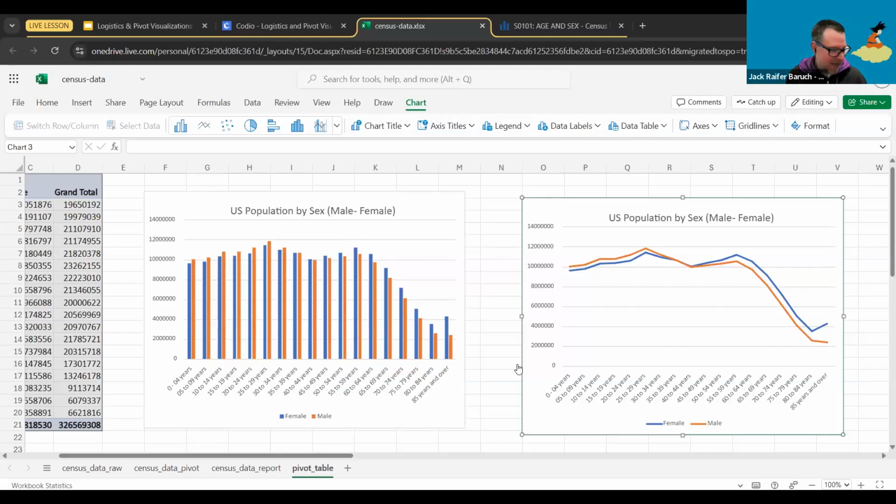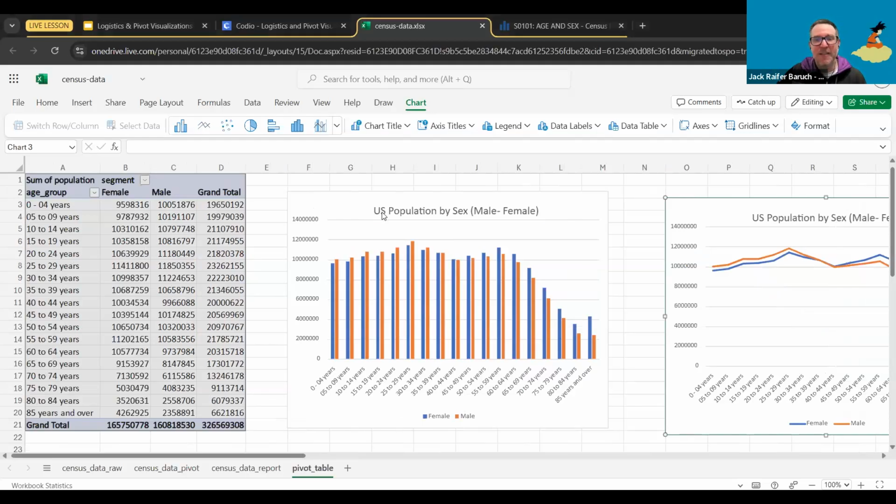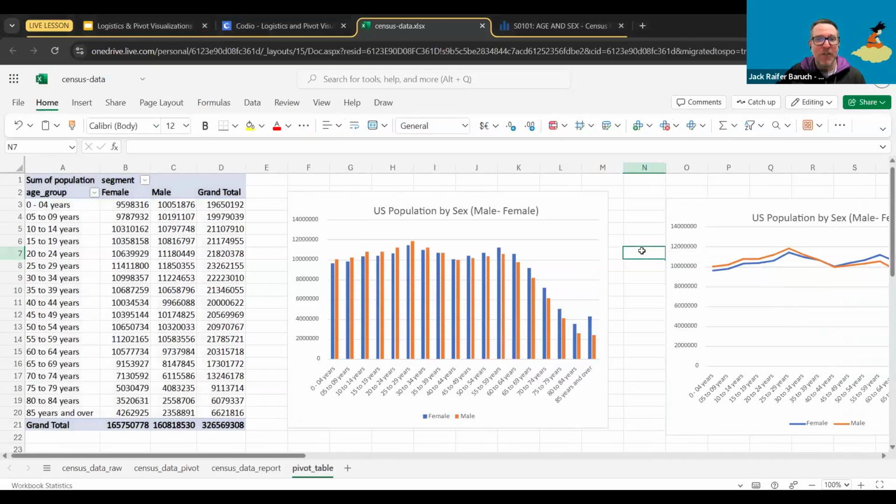Now, here's a question. If we already decided that and we only wanted to look at that tiny piece of the population, shouldn't there be an easier way to just zoom in? Well, it turns out that there is. So let me introduce you to one of the coolest words in data analytics, the slicer. All right. So what's a slicer? A slicer is a wonderful, wonderful thing that we can build, and Excel allows us to create it very, very quickly. That is going to help us zoom into the data.